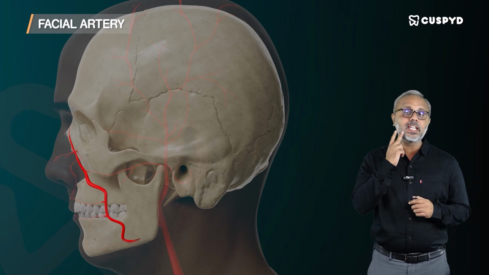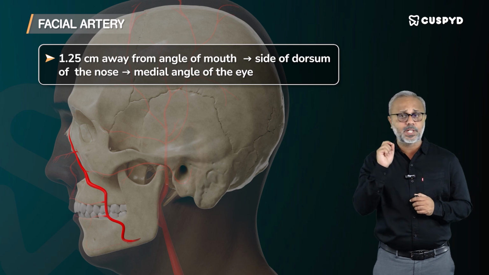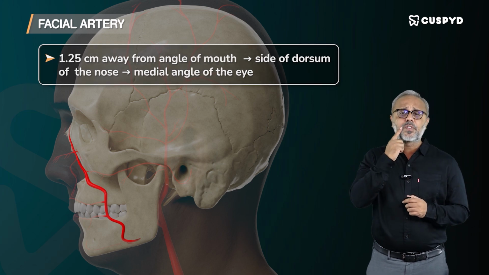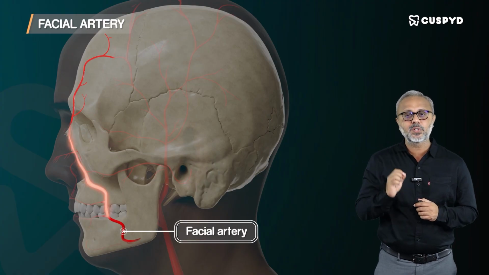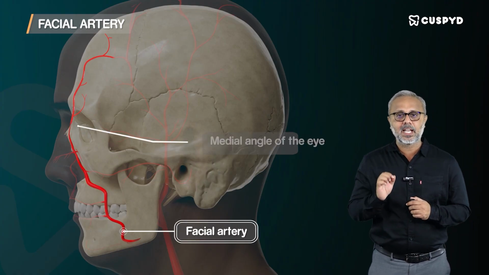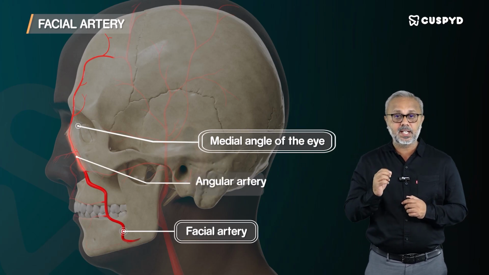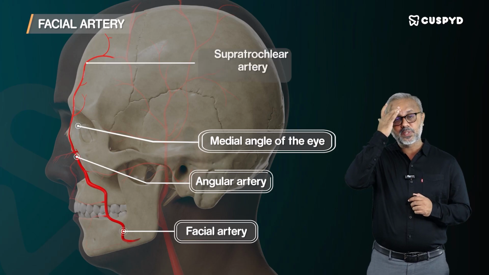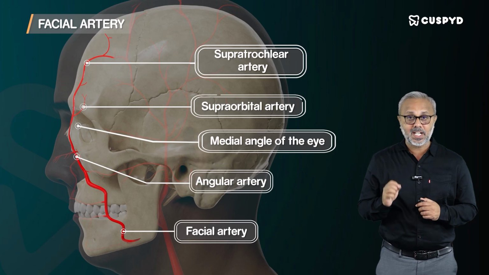So, the facial artery, after it crosses the antero-inferior angle of the masseter, runs along the side of the face where it lies about 1.25 centimeter from the angle of the mouth. This is an important relation you must remember, right? So, from here it ascends along the side of the nose, runs on the side of the nose before it terminates in the medial angle of the eye. Close to the medial angle of the eye, it terminates as angular artery, and this angular artery will anastomose with the supratrochlear and supraorbital branches of the ophthalmic artery.